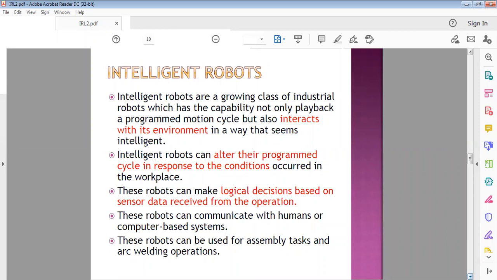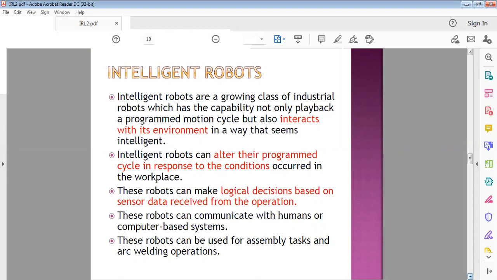So intelligent robots not only do work by itself. These kinds of robots can communicate with human beings and can communicate with other robots. So that is the meaning of intelligent robots, called collaborative robots.